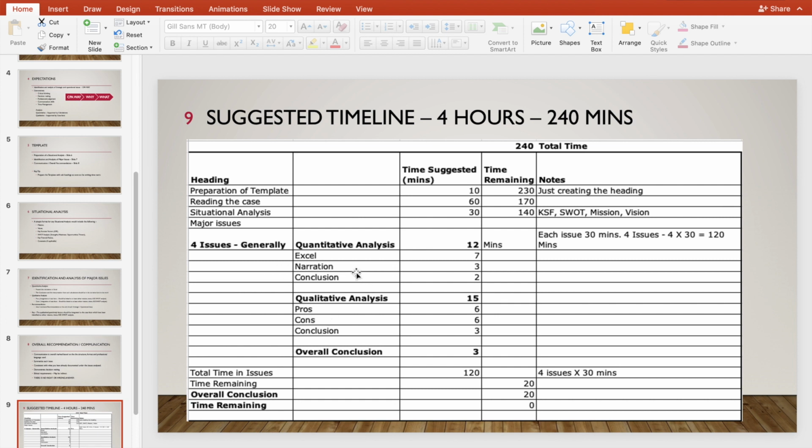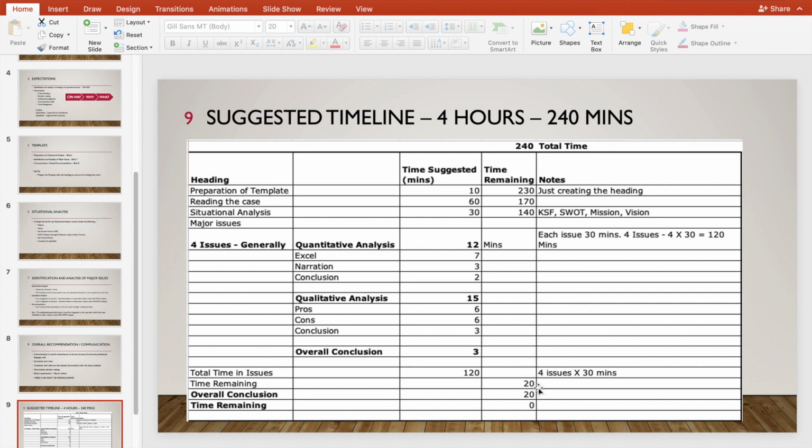As I talked before, your issue would be divided into quantitative analysis and qualitative analysis. In quantitative analysis, again, Excel, then narration, then conclusion. But it is very important to keep the timeline in mind while doing that. For me, I would give Excel 7 minutes, then 3 minutes to explain what I did in Excel, and then a conclusion for that particular quantitative analysis. For qualitative analysis, pros and cons, 6 minutes each, and then a conclusion for 3 minutes. And then there would be an overall conclusion for each issue that I would give 3 minutes. So if I take this total into 4, that would be 120 minutes.